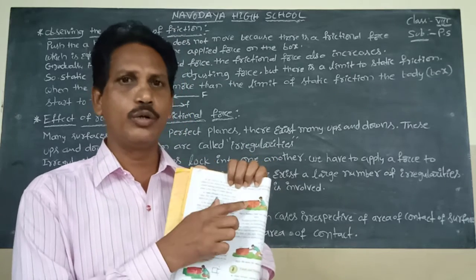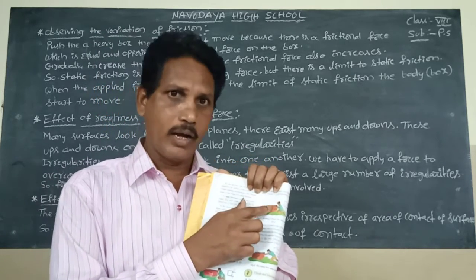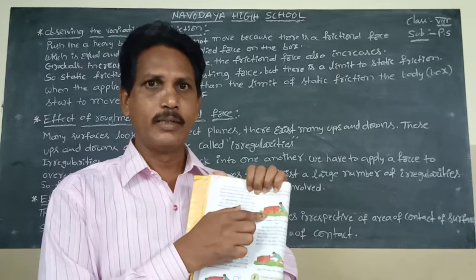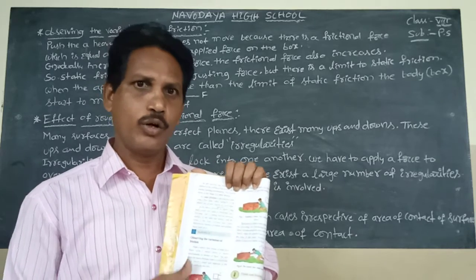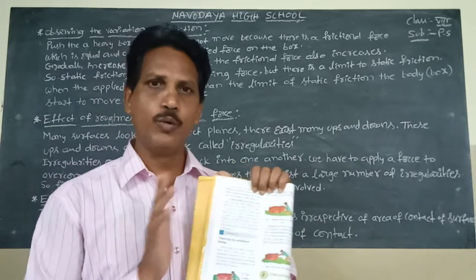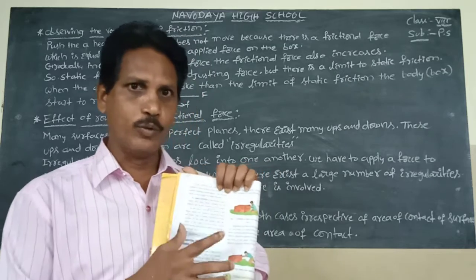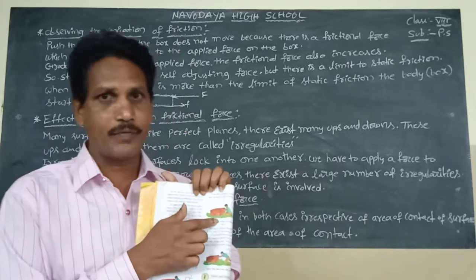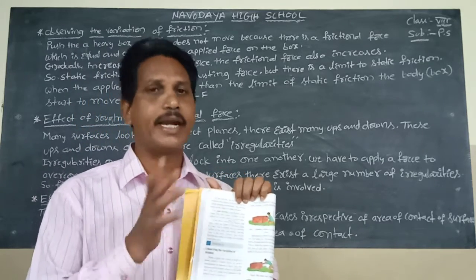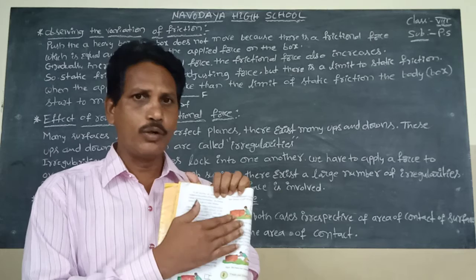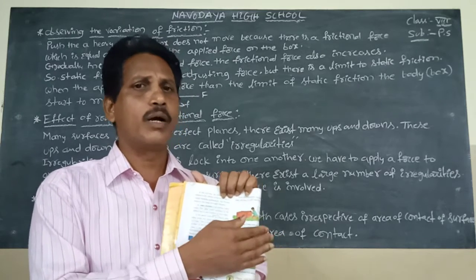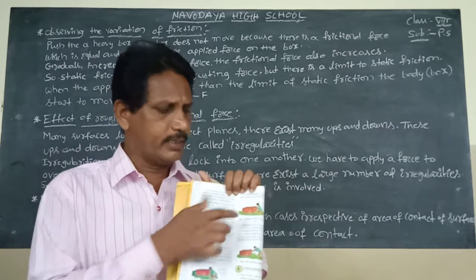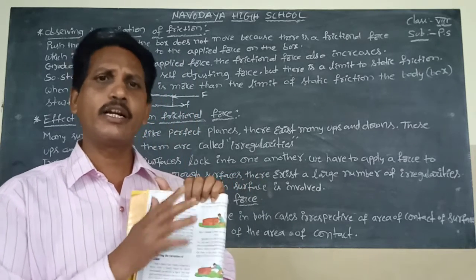The wooden box has a frictional force between the box and the surface, and that frictional force also increases. So here also the box does not move. This frictional force between the wooden box and the surface is called static friction or standing friction. As the applied force increases, the static friction also increases. So in the second case the box does not move.